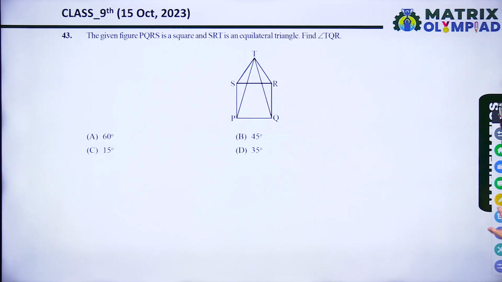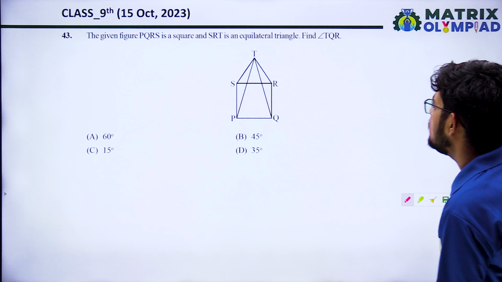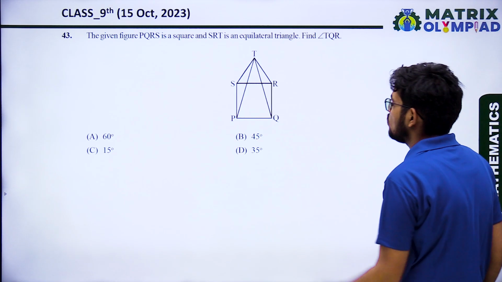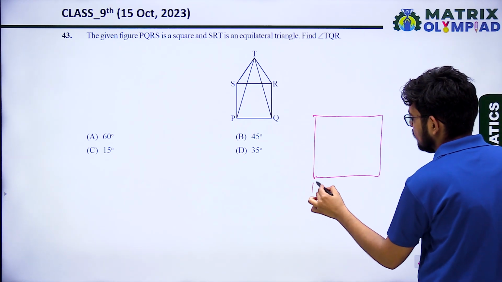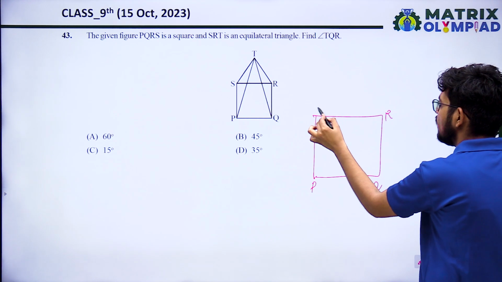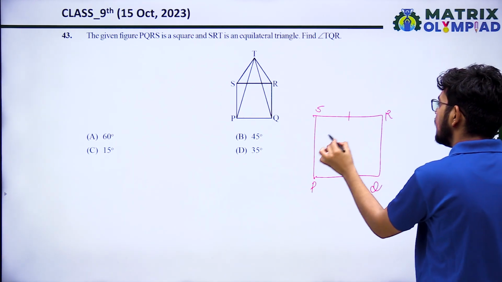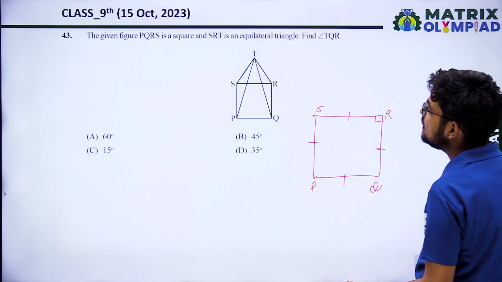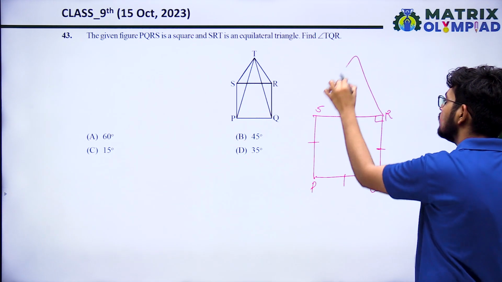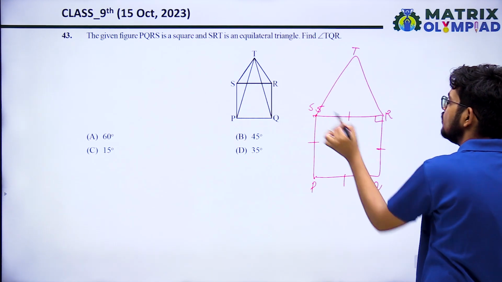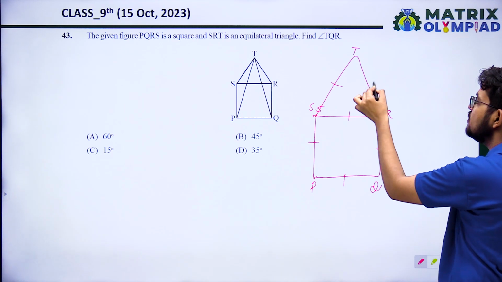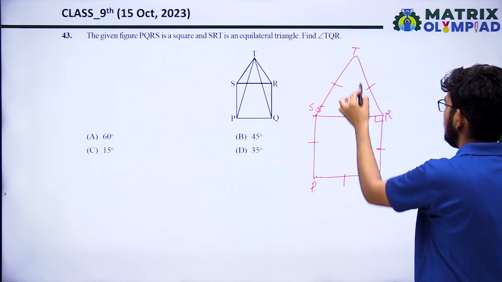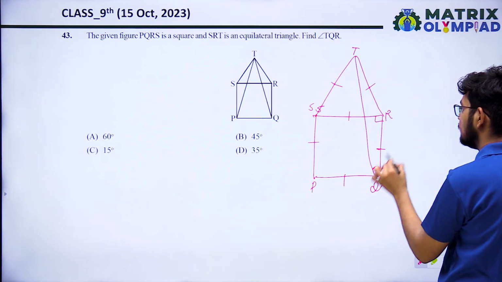Next, it is given that in the figure PQRS is a square, SRT is an equilateral triangle. If PQRS is a square, all sides of the square are equal and each angle is 90 degree. So these angles are 90 degree. Now it is saying SRT is an equilateral triangle, so all these sides will be the same. Now it is saying find the angle TQR. We have to find this angle.